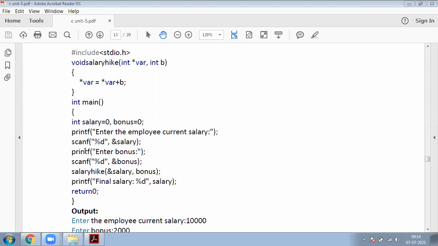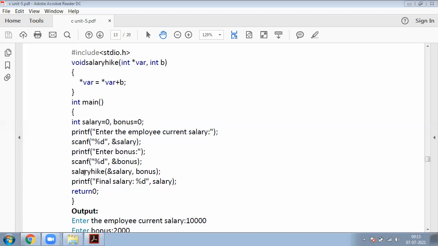Now this is the other printf: enter bonus. This printf is for prompting the user, and scanf is for reading. So the scanf for salary is for reading the salary from the user. The other scanf is for taking the input from the user as bonus.